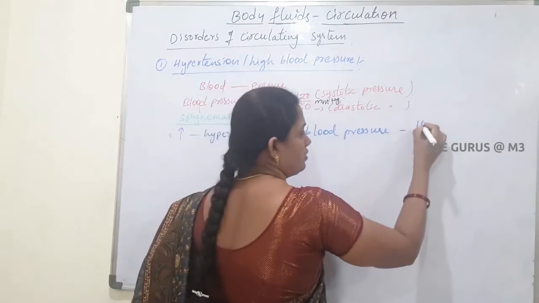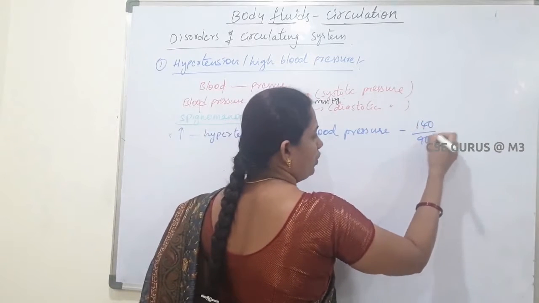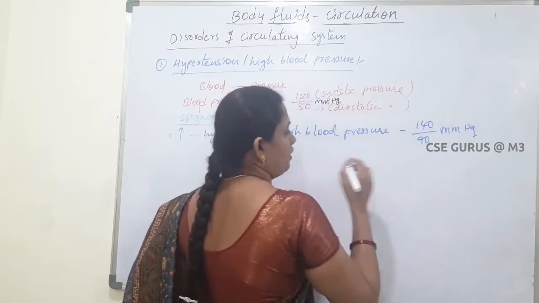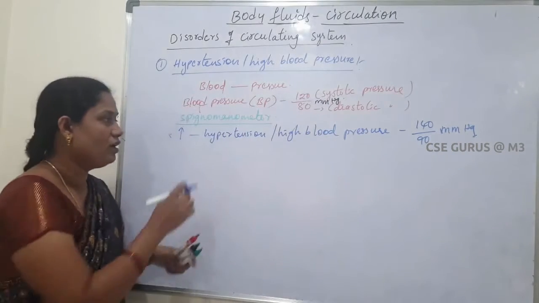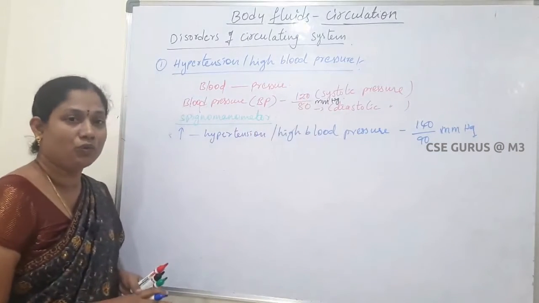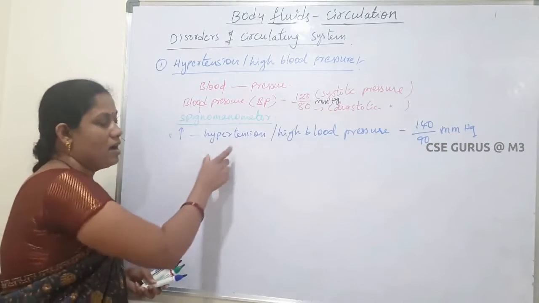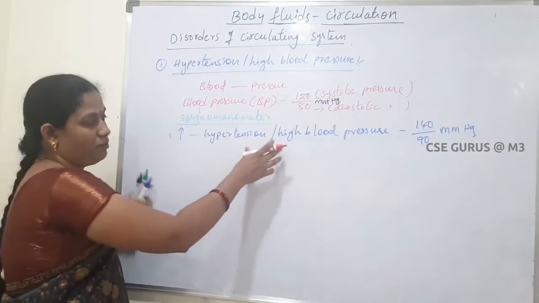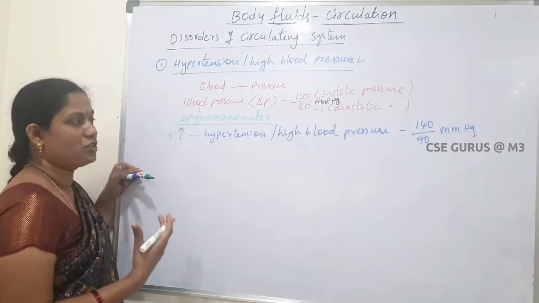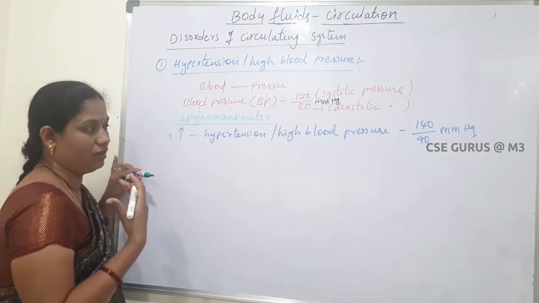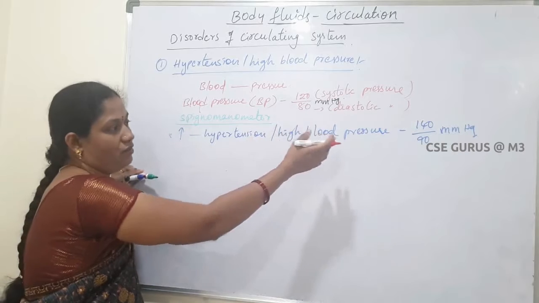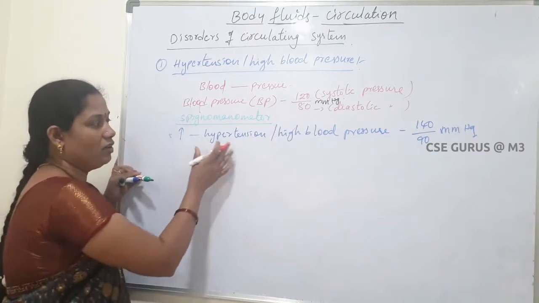When it reaches 140 over 90 mmHg, that is called hypertension. If the blood pressure continues at 140 by 90 for a longer period, that is called hypertension.